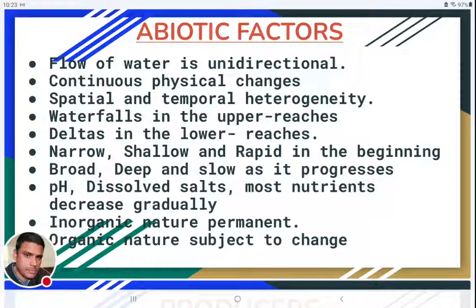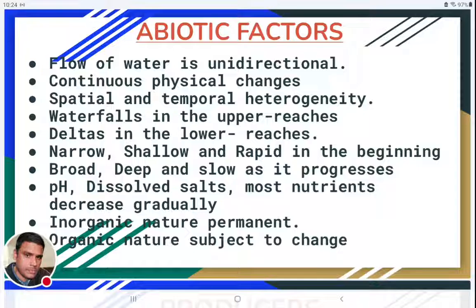And usually in the upper reaches, that means near the headwaters, waterfalls can be seen. Due to the high steepness, waterfalls will be seen in the upper reaches. In the lower reaches, deltas will be formed. Usually deltas will be formed near the river mouths or near the regions where rivers meet the seas. Along with the river flow, a lot of sediments will come and they will be sedimented, or they will be developed near the river mouth area, so there a lot of fertile lands can be seen. Those fertile lands are called deltas.